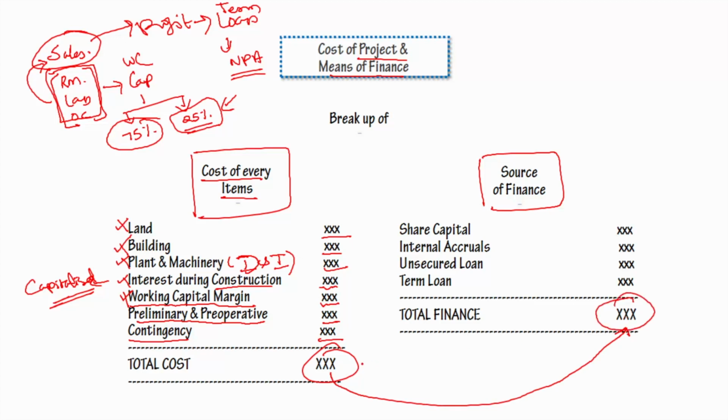Let me give some imaginary numbers. Let's say 100 million is the cost. It means this entire 100 million has to be financed. But how is this 100 million going to come into the picture?